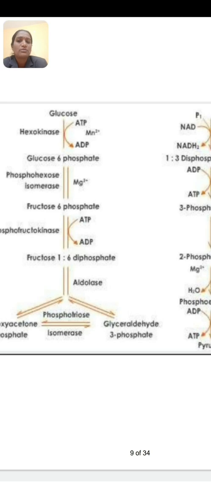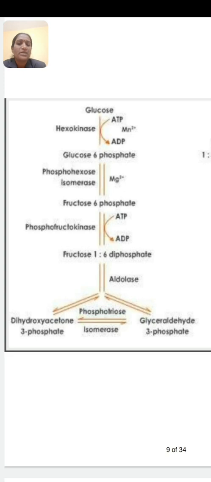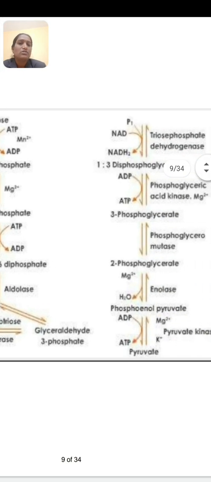It undergoes isomerization to form fructose 6-phosphate. It again undergoes phosphorylation to form fructose 1,6-diphosphate. It undergoes cleavage to form 2 molecules, dihydroxyacetone phosphate and glyceraldehyde phosphate.